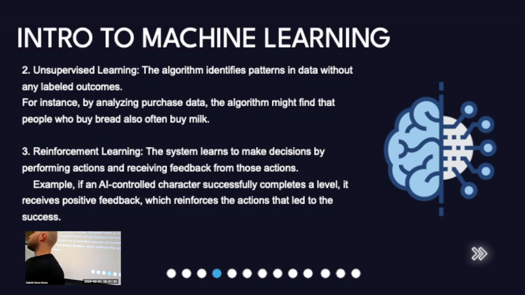And then you have reinforcement learning. That's when the system makes decisions by itself, receiving feedback from an action. So this is how they trained a very specific system to play chess, where at the beginning it didn't know how to play chess, and then after 5,000 games, it just learned by itself. So it learns from its mistakes and from the feedback it gets while doing a specific action.